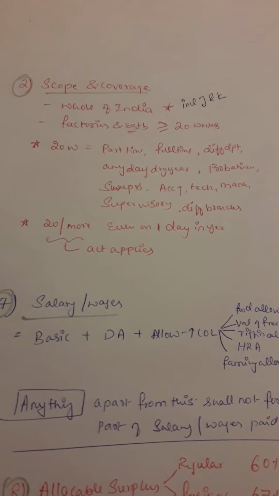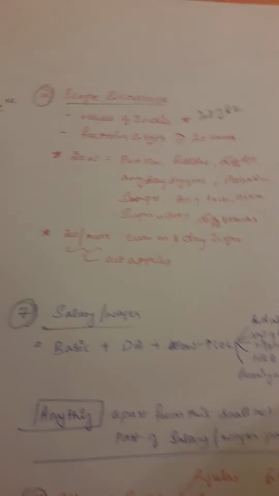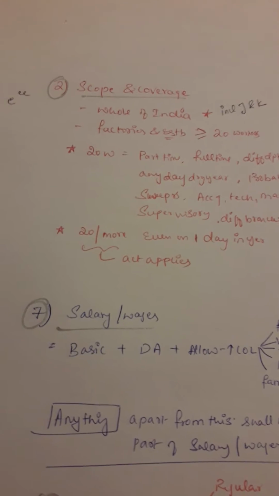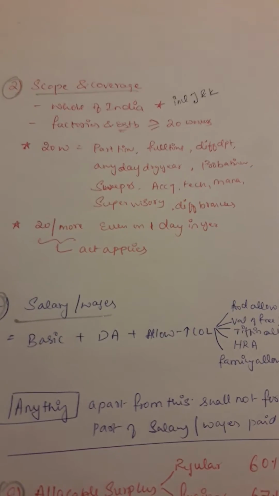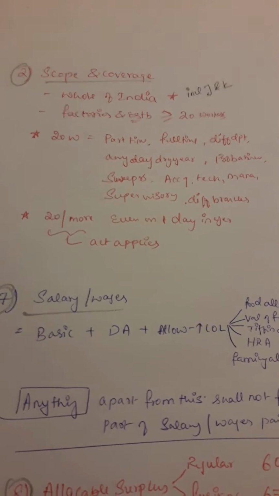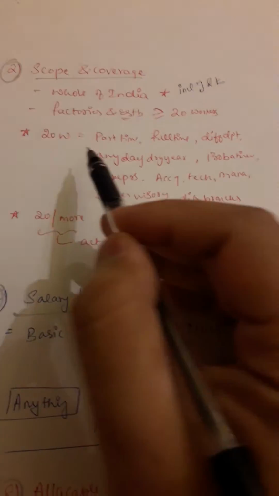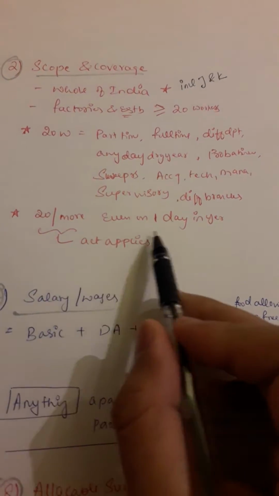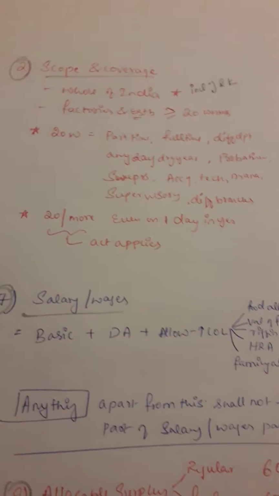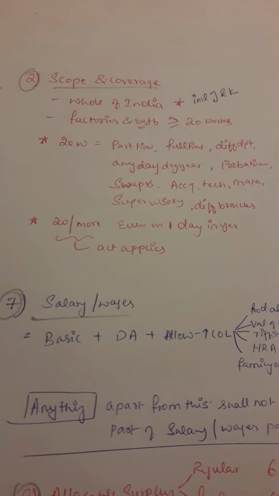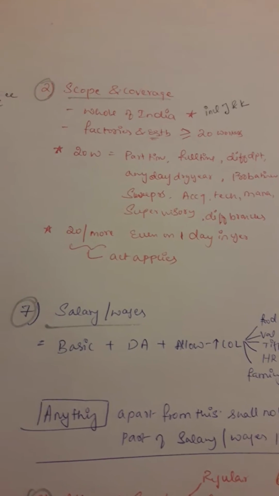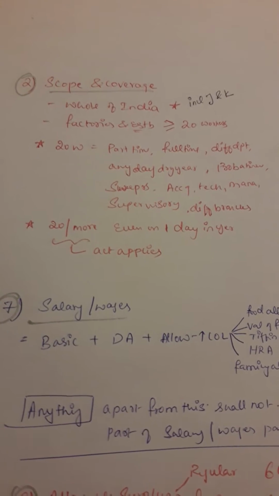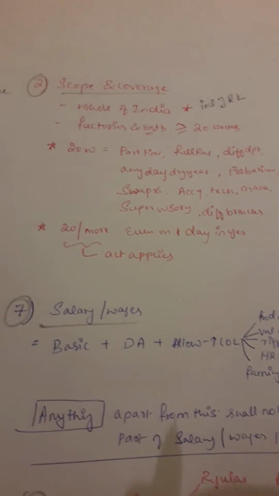Then you might ask, sir, what if there are 25 workers on this date? Okay, it will apply. But suppose 10 people leave and the workers come down to 15. Even then it applies. If there are 20 or more workers even on one day in a year, then the act applies. So if it comes below 20 subsequently, it will for sure apply. You just have to keep that in mind. They'll give case laws on this.